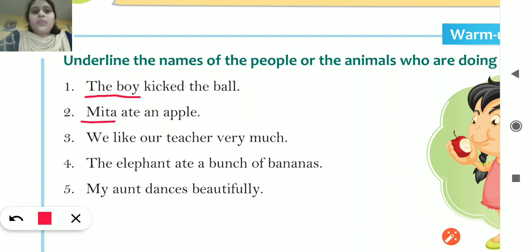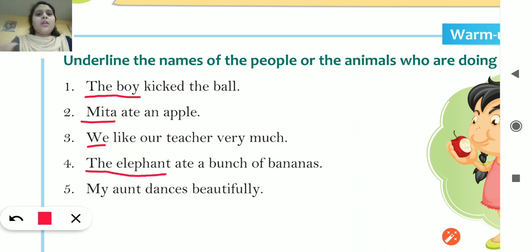Number 3, we like our teacher very much. So we like. Like is the verb, वो action हो रहा है. किसके द्वारा? हमारे द्वारा. We. So that is the subject. Fourth one, the elephant ate a bunch of bananas. The elephant, who is doing, किसने किया ये एक्शन, किसने bunch of bananas खाए, elephant ने. तो जो एक्शन करेगा, that part of the sentence is called the subject.